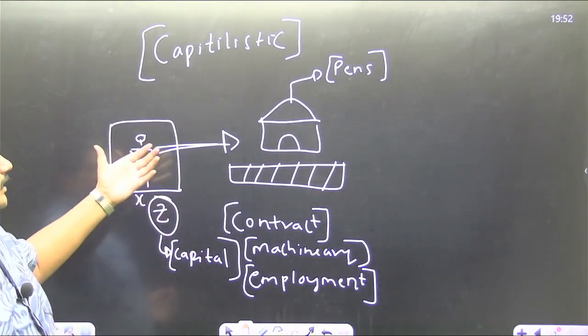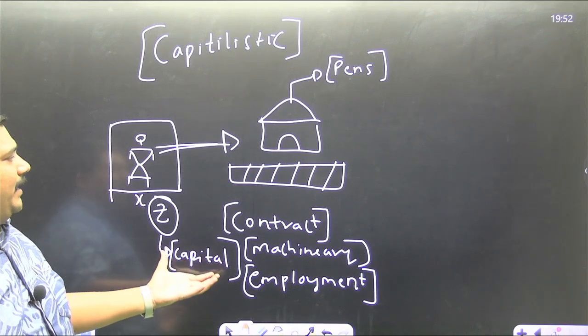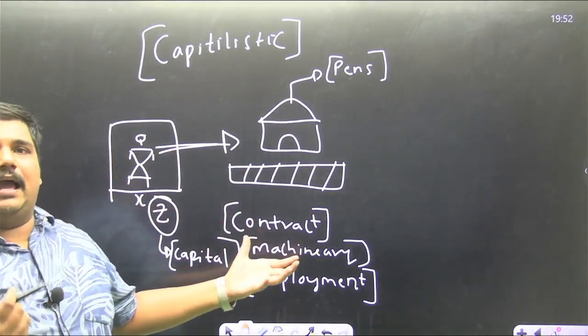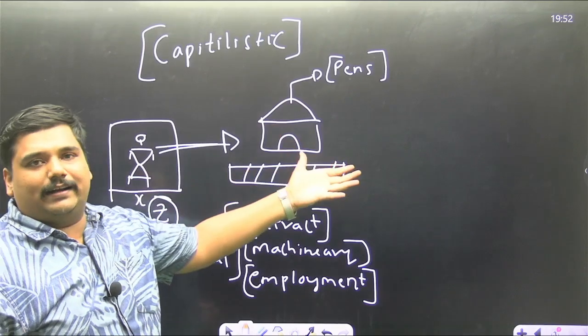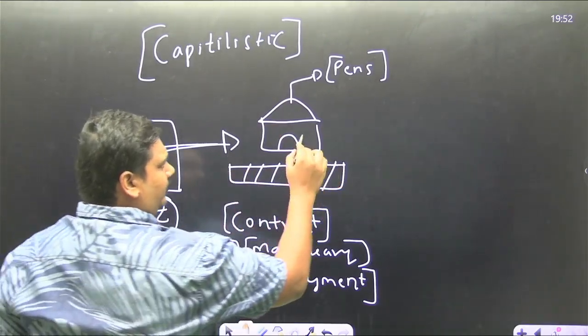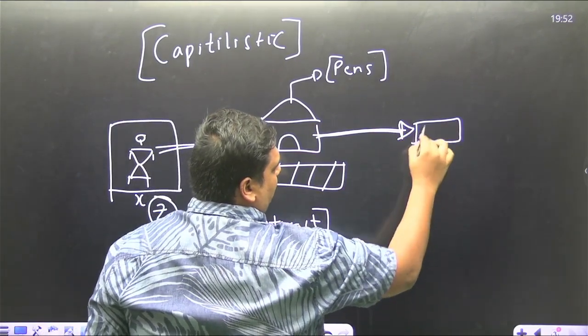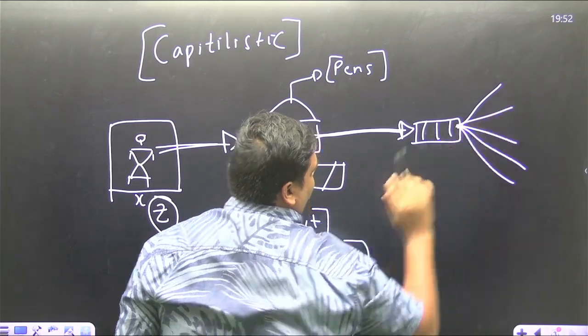So this individual is bearing the risk. This individual is providing the capital. This individual is making the necessary purchases to facilitate the factory. Once this factory is up and running, it will produce pens, which will be consumed by the population.